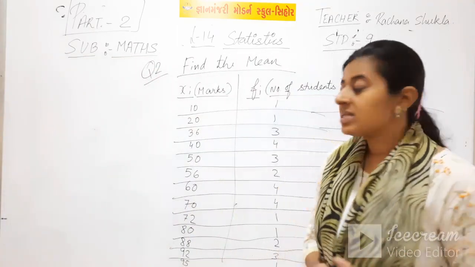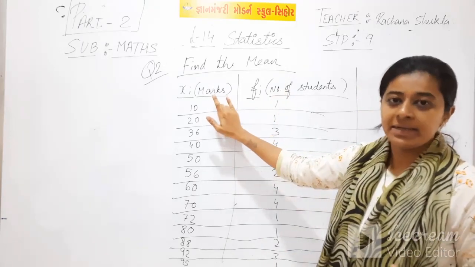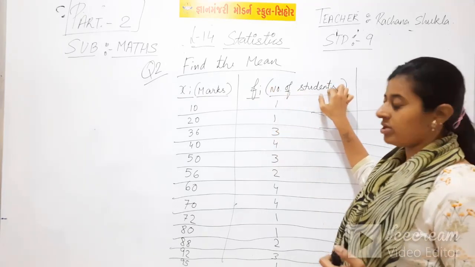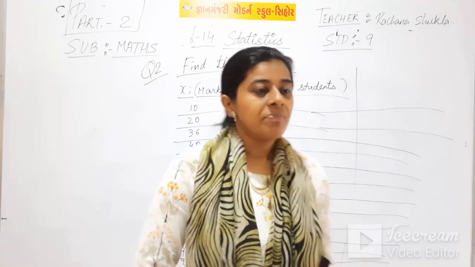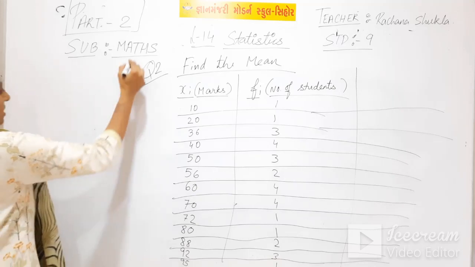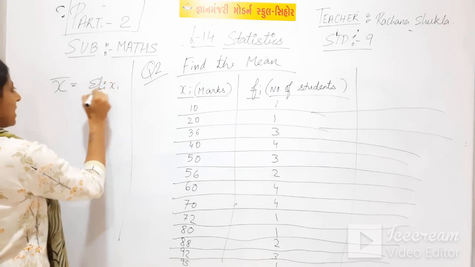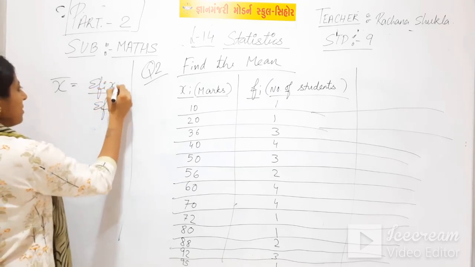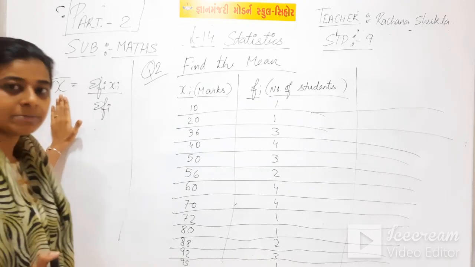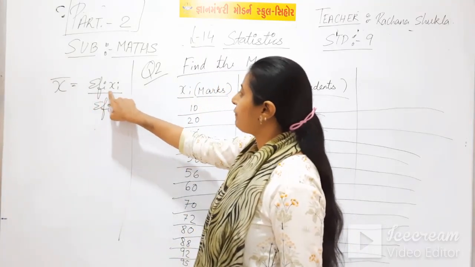See students, this is your question. Find the mean. Two columns are given. One is the xi, that is the marks of the students, and the other is the frequency, that is the number of students. So in this case, when there are two columns and frequency is given, the formula for finding out mean is x bar equal to sigma fi xi upon sigma fi. I will explain you each and everything. X bar means mean.